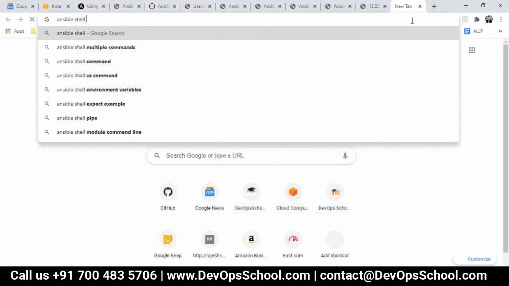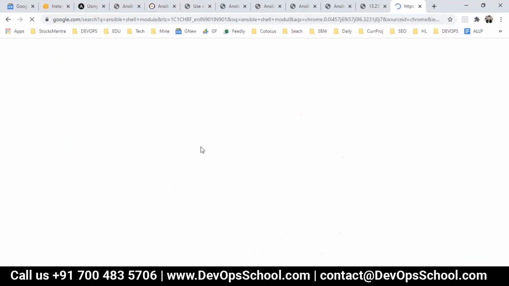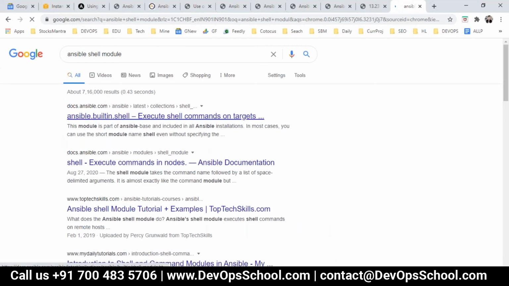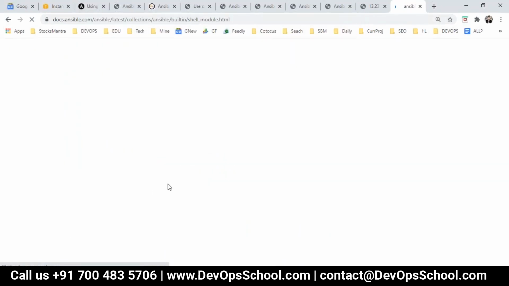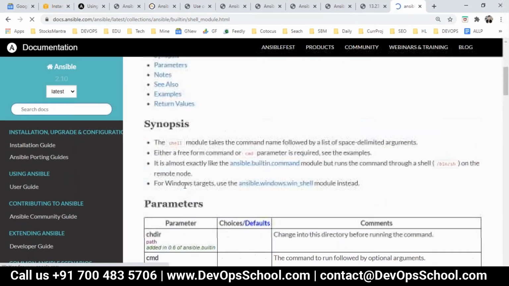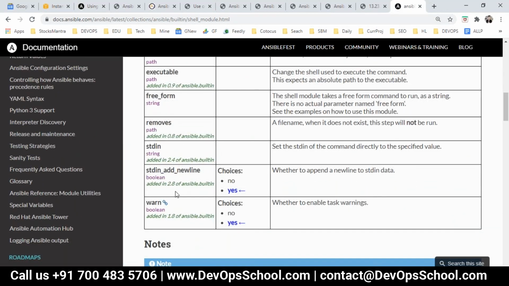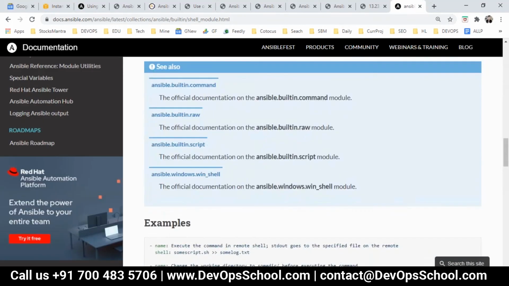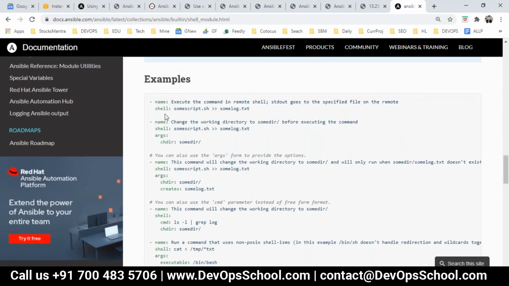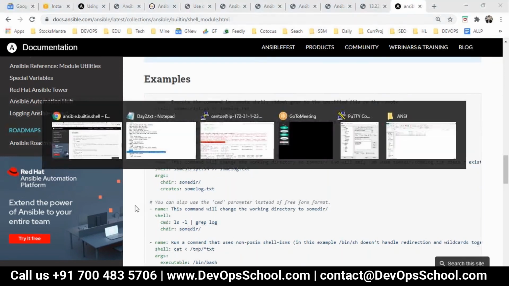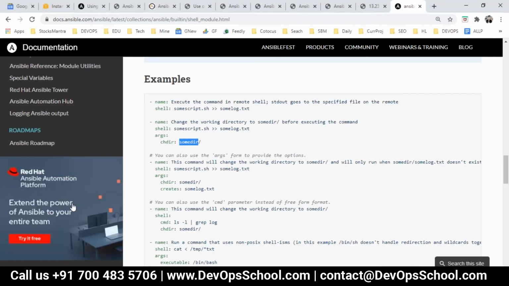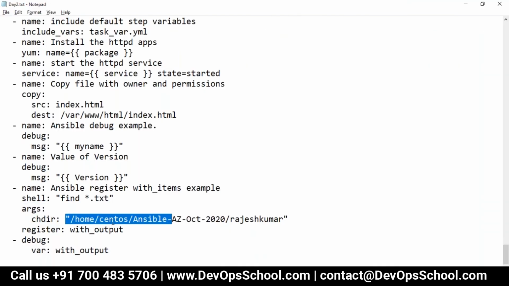Ansible shell module. Args is a parameter. See here. This is the shell module, and chdir is one of the options. So let me check that command here. See here, shell module, args, change directory to this one. So args chdir, this is correct. There's no problem.